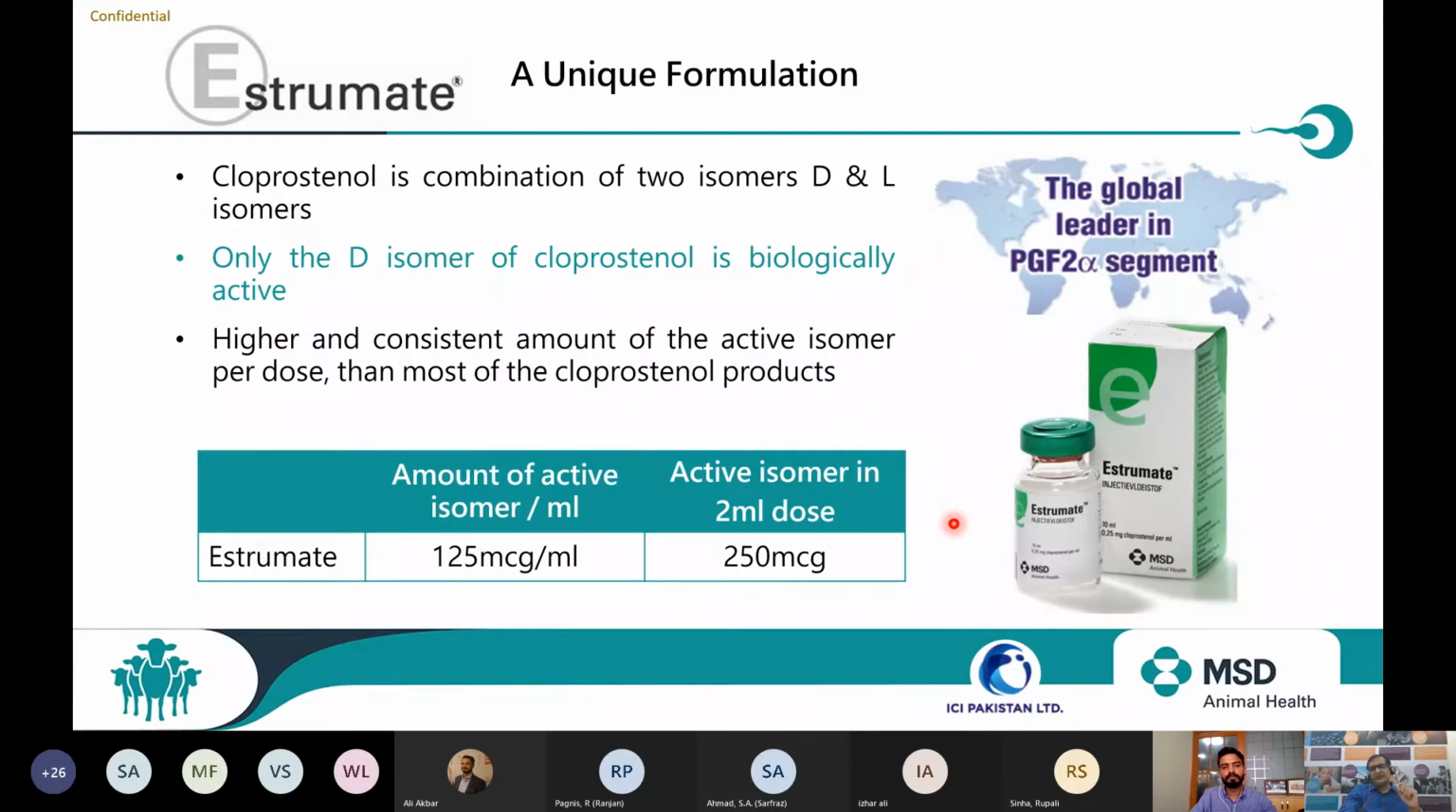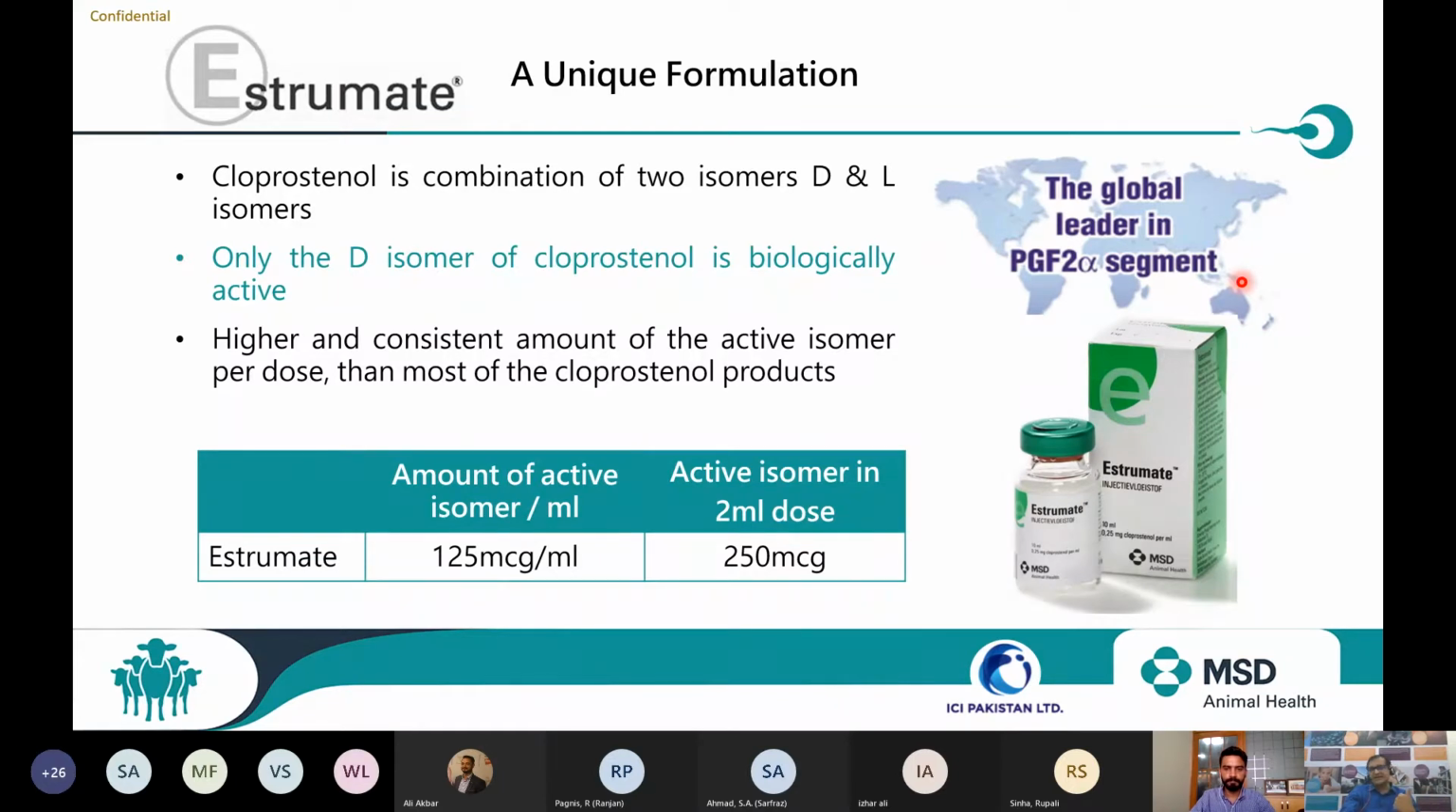You will find the best result with Estimate, because it assures you of the active isomer that is required to degenerate the corpus luteum, that is 250 microgram in one dose. And that is the superiority of Estimate over any other formulations of cloprostenol, and that makes it the global leader in the PGF2 alpha segment. So that's about the Estimate which we need to give post parturition.